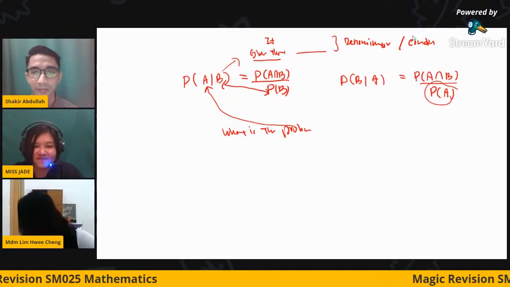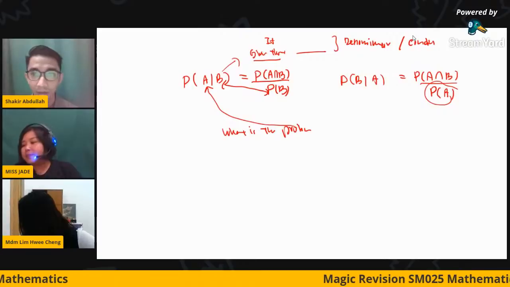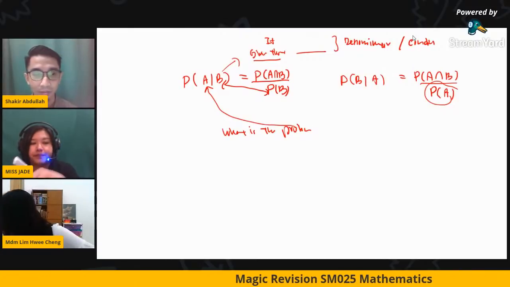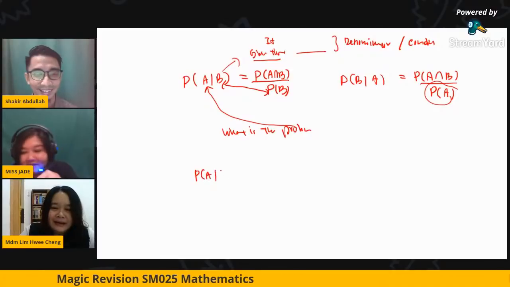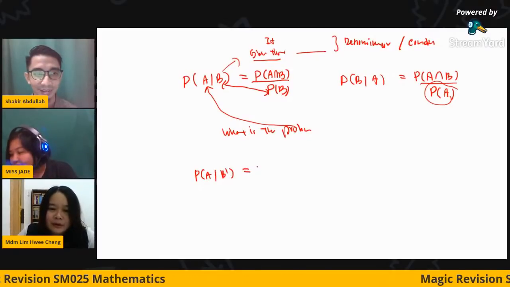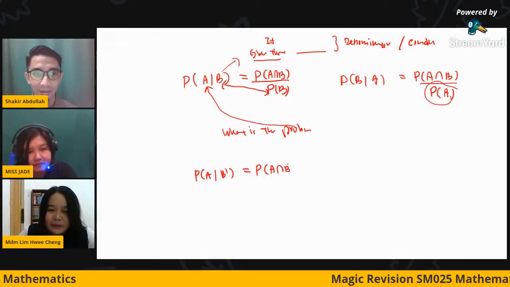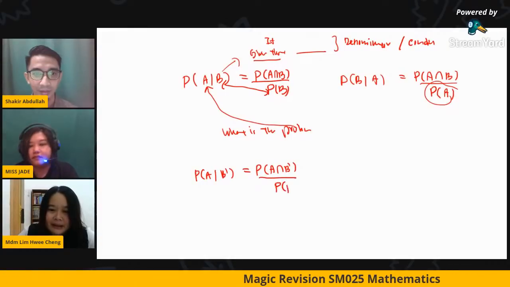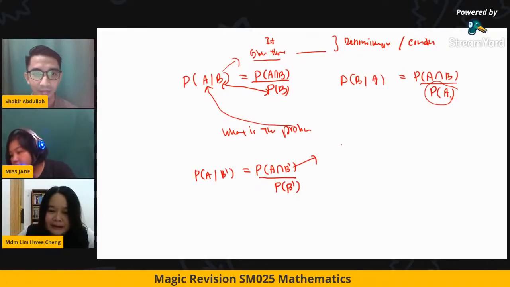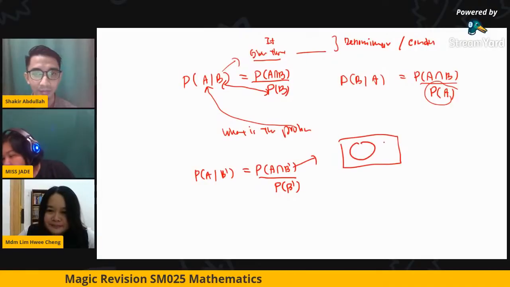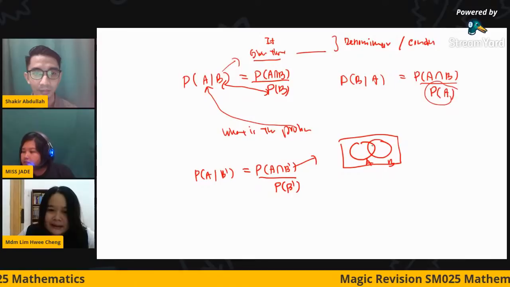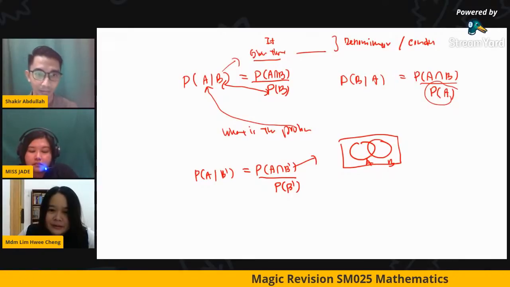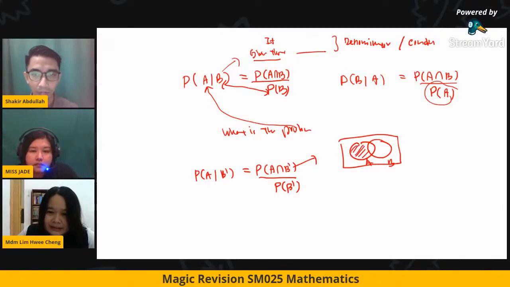Then what else did they ask? Oh, P(B). Okay, and also P(A given B), same story. For P(A|B prime), don't be confused. You just apply the formula, the first one divided by P(B prime). To find this, you may use the Venn diagram. A intersect with the B prime, so definitely this one you will get this.